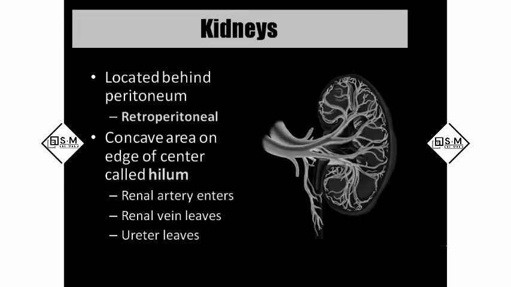And coming to the kidneys, they are located behind the peritoneum. That's why we call it as retroperitoneal. You can see in this picture, this is the convex side, and this is the concave side, and this is the hilum. Through this only the renal artery will enter, and the renal vein will go out, and the ureter will come out. This region where the entry and exit take place, we call it as hilum.